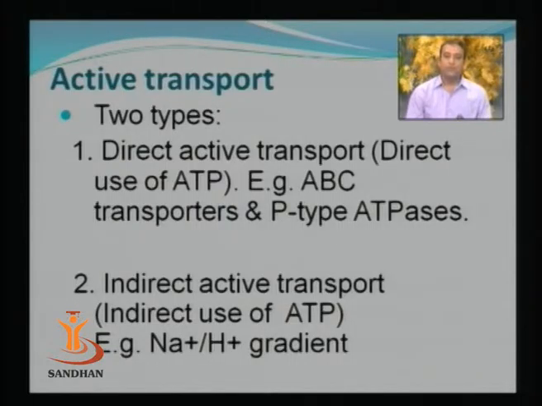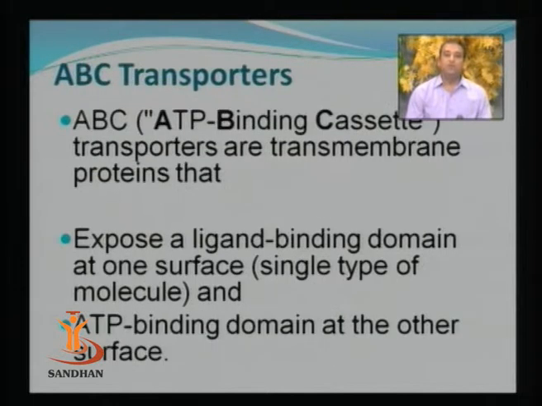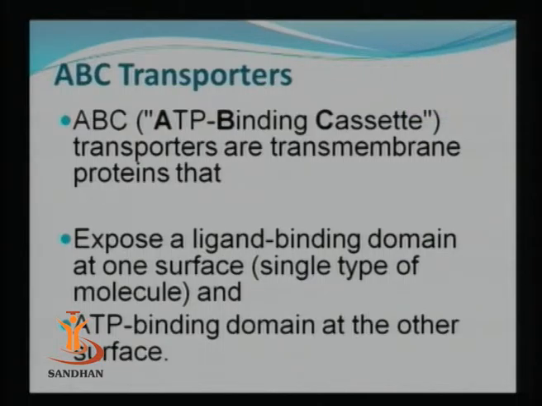So the electrochemical gradient is established by the cell earlier, and this gradient will be used to transport the nutrient molecule. So the source of energy in this case is indirect use of ATP. And an example of indirect active transport is where Na plus or H plus gradients are used to carry out the transportation.